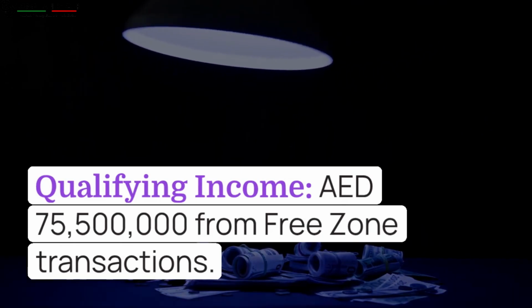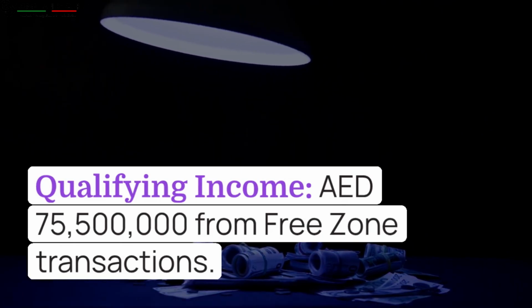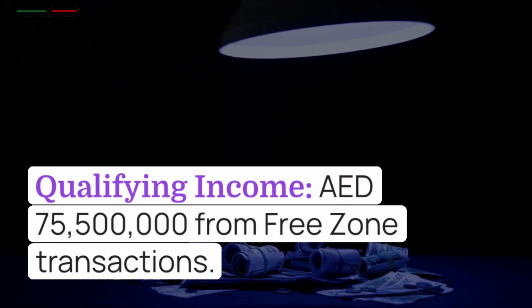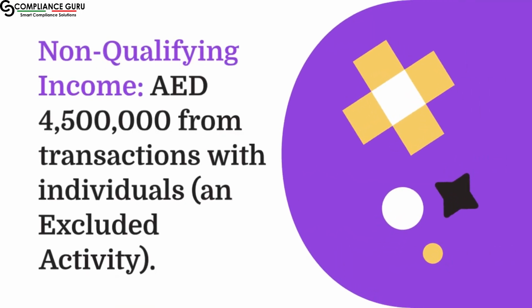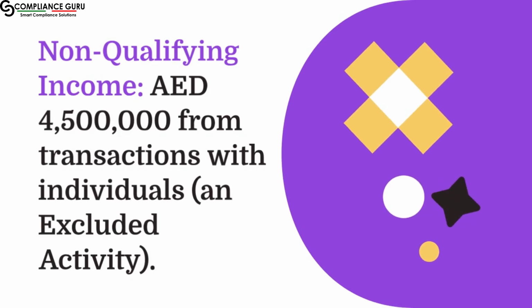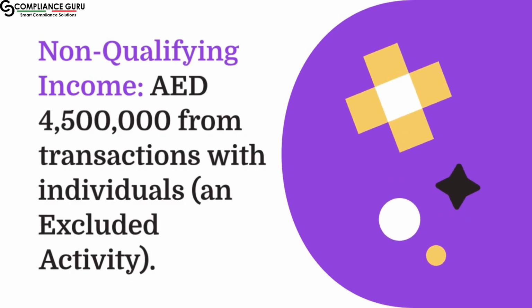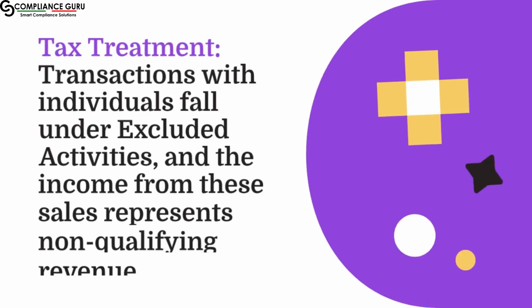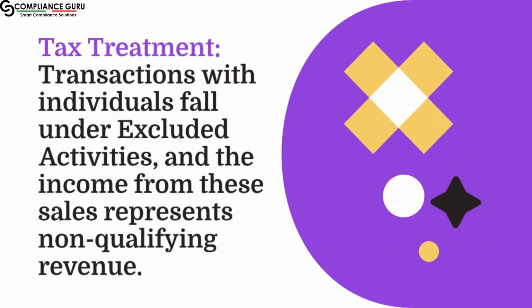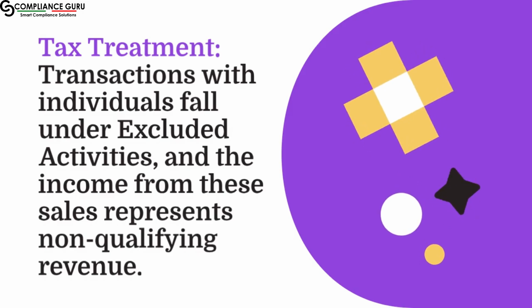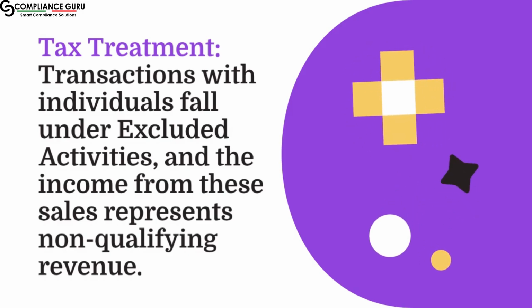Qualifying income, AED 75,500,000 from free zone transactions. Non-qualifying income, AED 4,500,000 from transactions with individuals, an excluded activity. Tax treatment: transactions with individuals fall under excluded activities, and the income from these sales represents non-qualifying revenue.